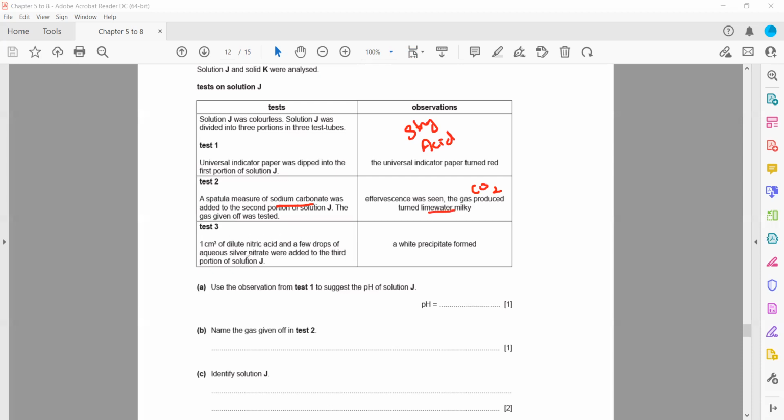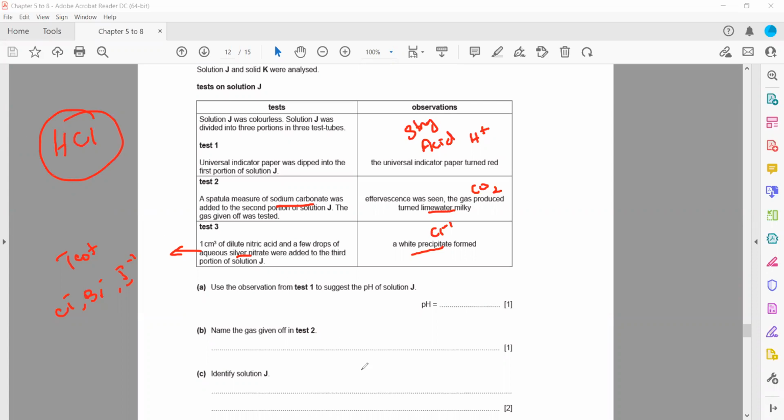Then nitric acid followed by silver nitrate. This is a test for halides, used to identify chloride, bromide, or iodide. If it is a chloride ion, it will be a white precipitate. Bromide ion gives a cream precipitate, and iodide ion gives a yellow precipitate. Because it's a white precipitate, this gives an idea it is chloride. First it gives an idea it is an acid, so it contains hydrogen ion, and later we identify it contains a chloride ion. So this acid contains hydrogen and chloride ion, so it is hydrochloric acid.